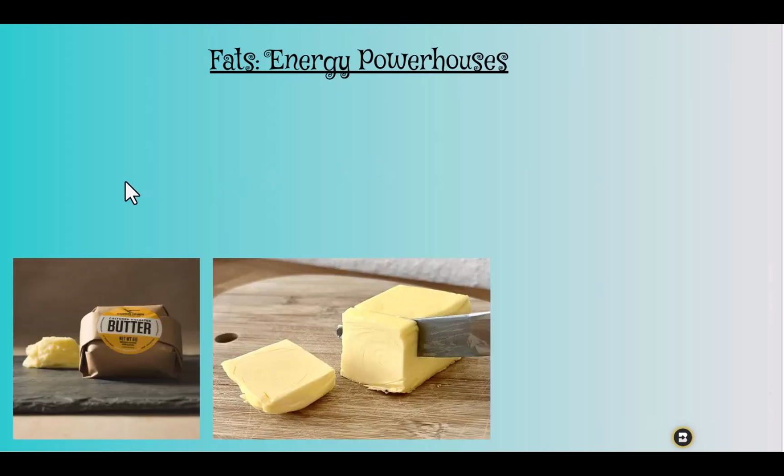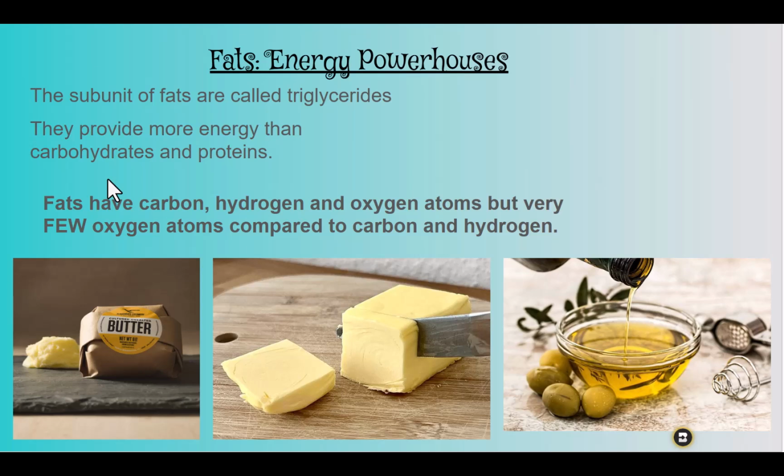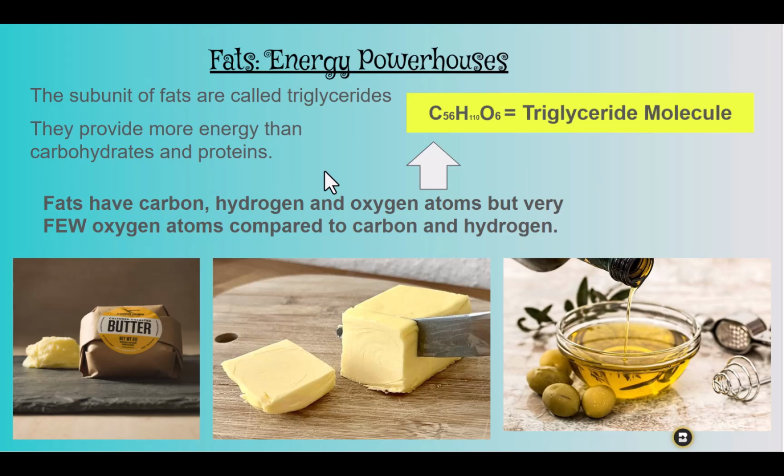Fats, they are the energy powerhouses. The subunit of fats are called triglycerides, and they provide more energy than carbohydrates and proteins. Fats have carbon, hydrogen, and oxygen atoms, but very few oxygen atoms compared to carbon and hydrogen. Take a look at a triglyceride molecule.